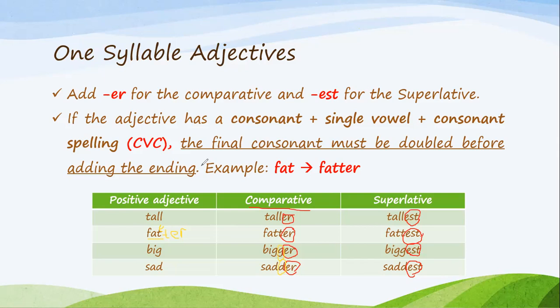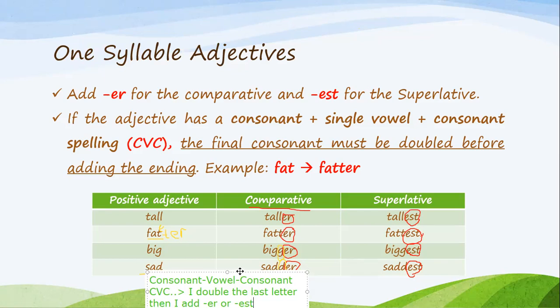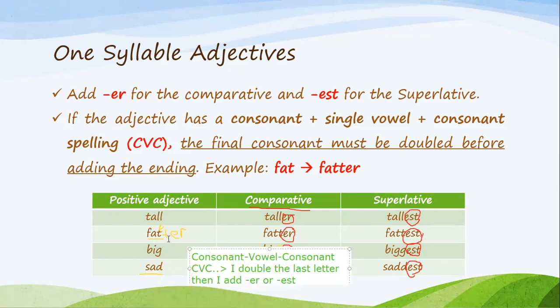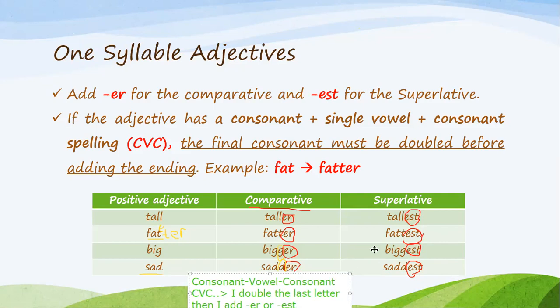Why is that? It is that when the adjective has a consonant, then vowel, then consonant, like sad, consonant, vowel, consonant, like fat, consonant, vowel, consonant, which is CVC, I double the last letter, then I add ER or EST, depending on whether it's comparative or superlative, like fat, fatter, big, bigger, or fattest and biggest. All right, so this is what we're doing.